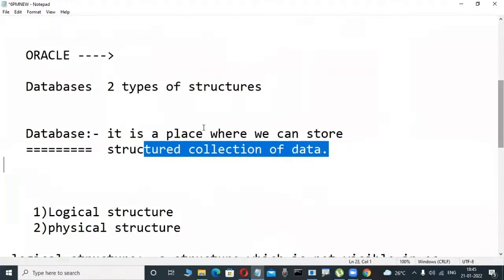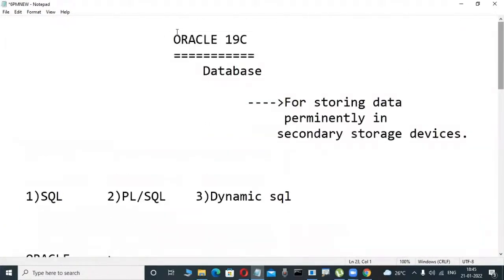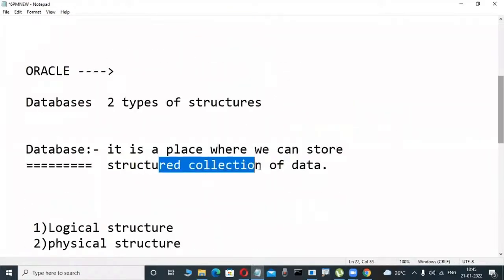Understood? Yes. Now, Oracle is a product from Oracle Corporation. In our course, we are learning the 19c version. This is a database product. If anybody asks what a database is, as a developer we say it is a place where we can store a structured collection of data. That is the logical side we are telling.